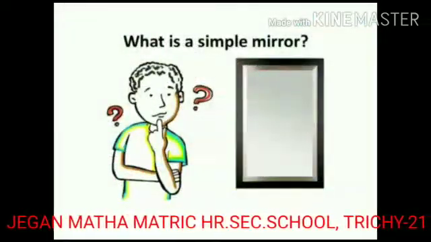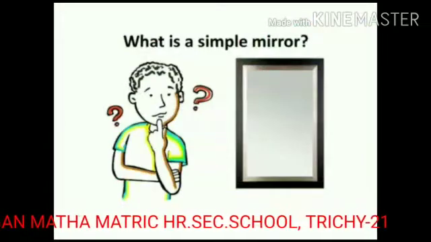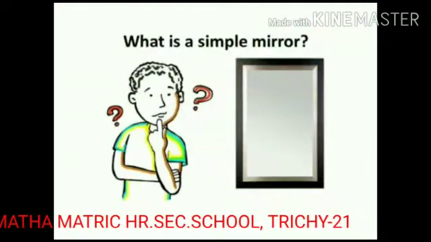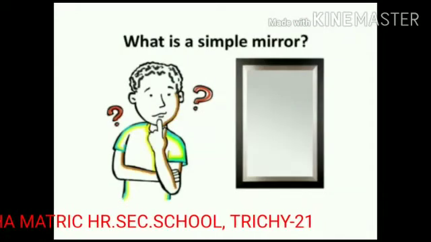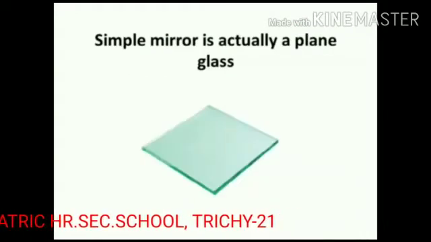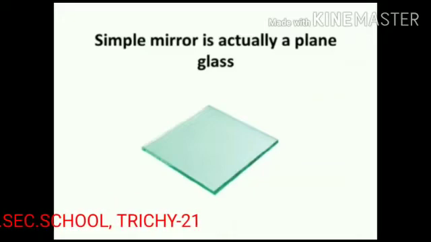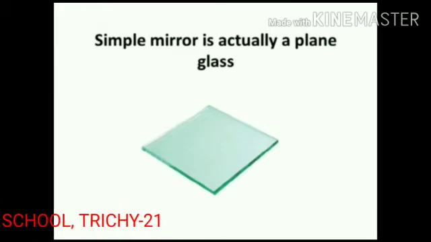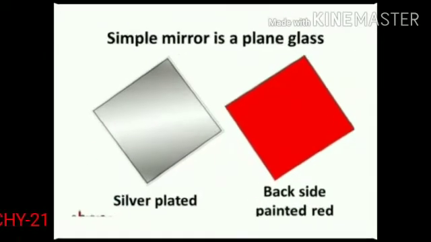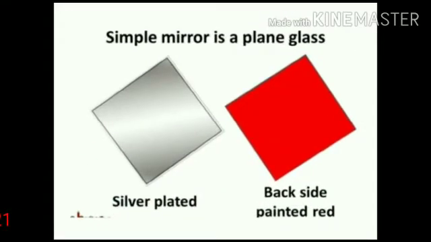Okay, what is a mirror? It is plain glass. The plain glass has a smooth, shining surface. On the plain glass, there is a silver coating, and behind it is a red coating.